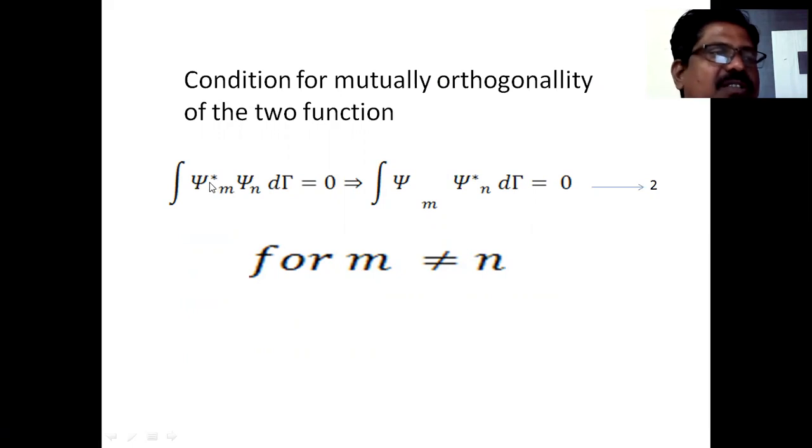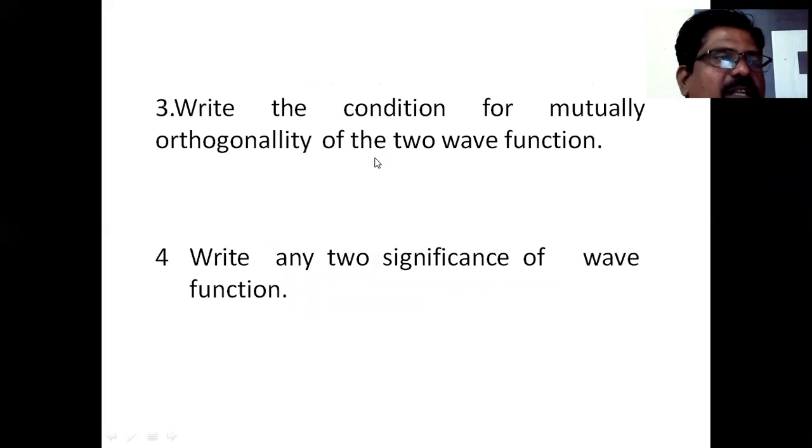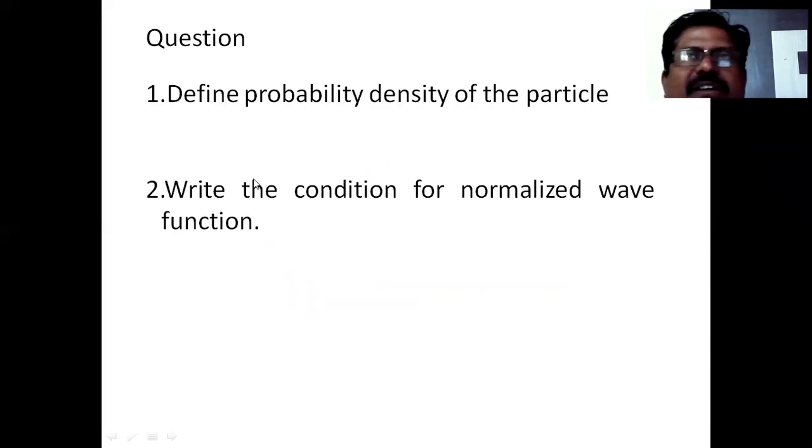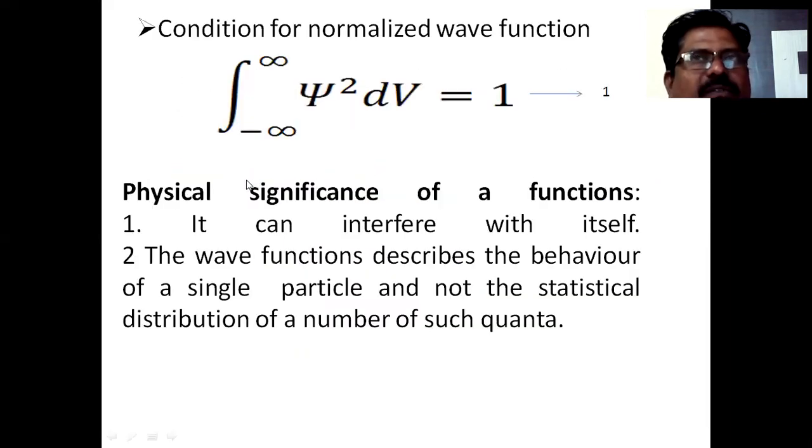Initially, psi star m is the wave function of particle m, into psi n. In the second, if the integration of psi m into psi star n dt equals 0, then the condition is set for mutual orthogonality of the two wave functions. So this is about the interpretation of wave functions, or you can say the physical significance of the wave function.